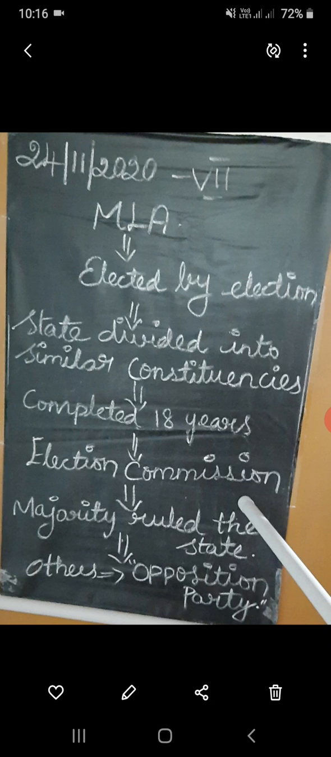And one more thing: the party that gets the next most votes after the ruling party is called the opposition party. MLAs who belong to other political parties, not the ruling party, are called the opposition party.